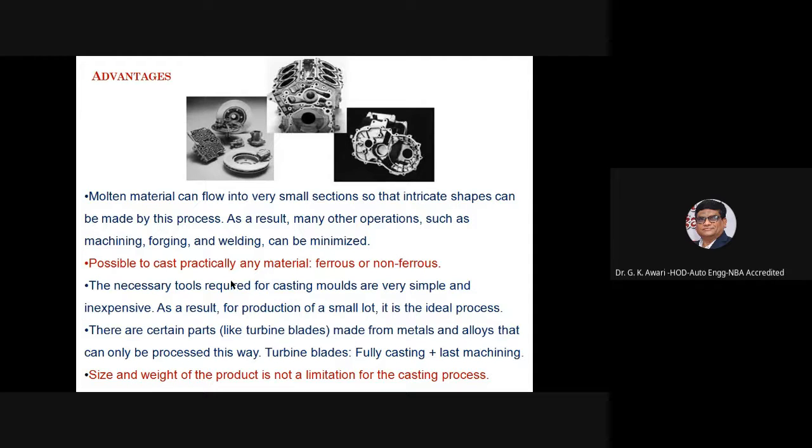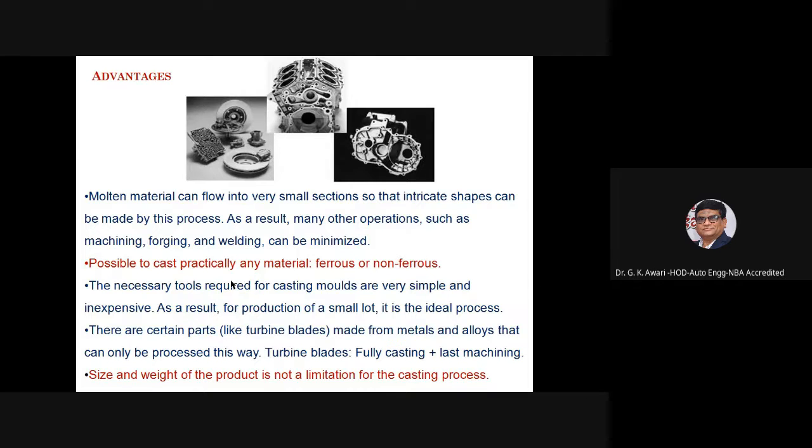As a result, for the production of small lots, it is the ideal process. Even for small production, casting can be used. There are certain parts like a turbine blade, made from metals and alloys, that can only be processed in this way. Certain components used in industries, like a turbine blade, can be made only due to such a casting process.